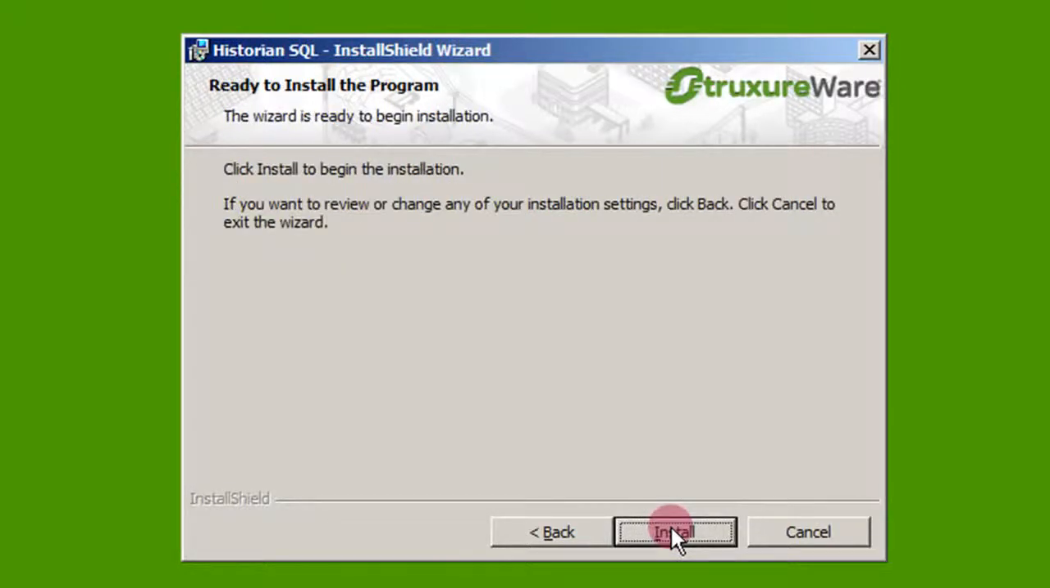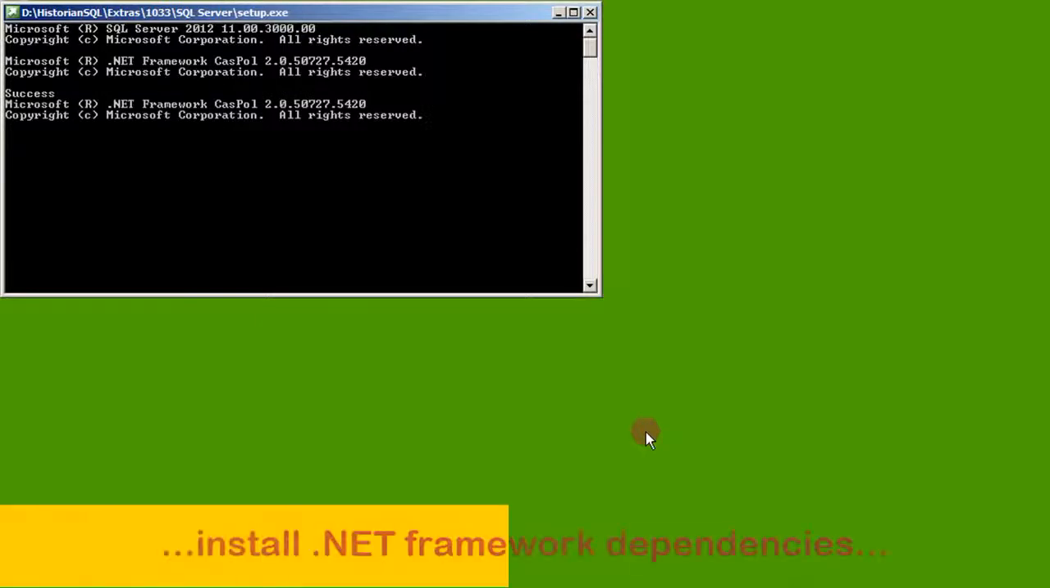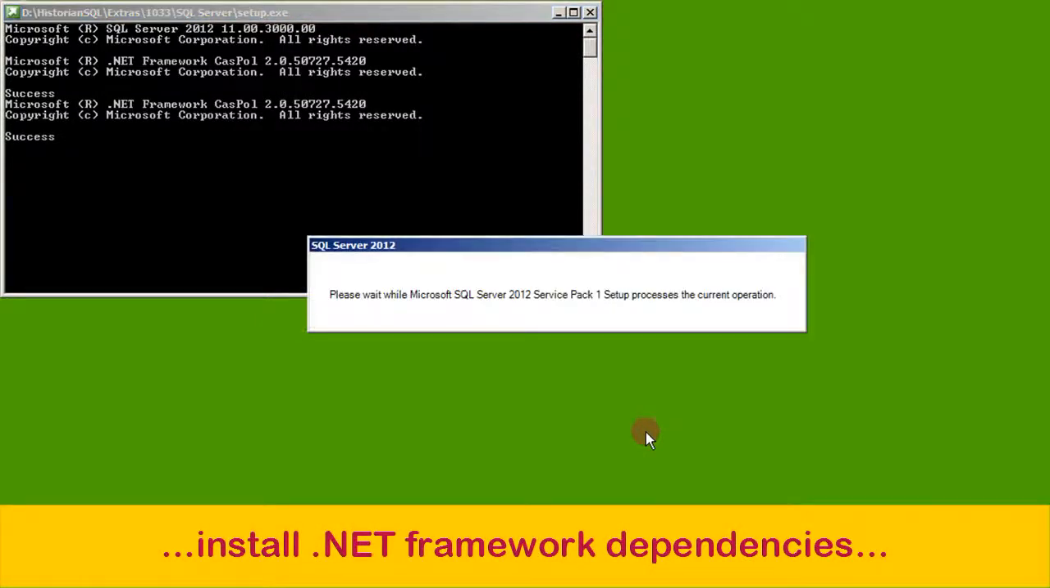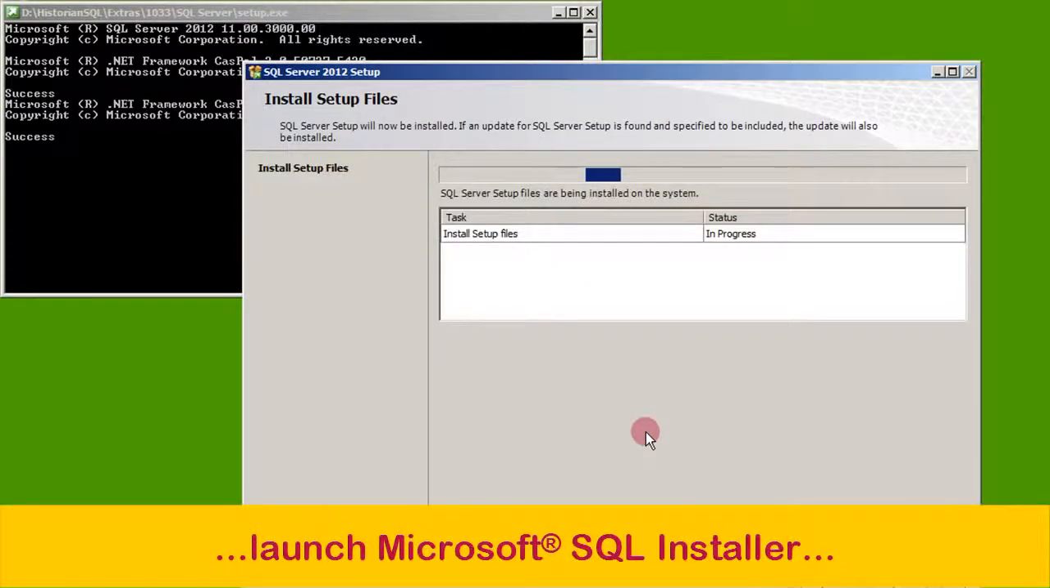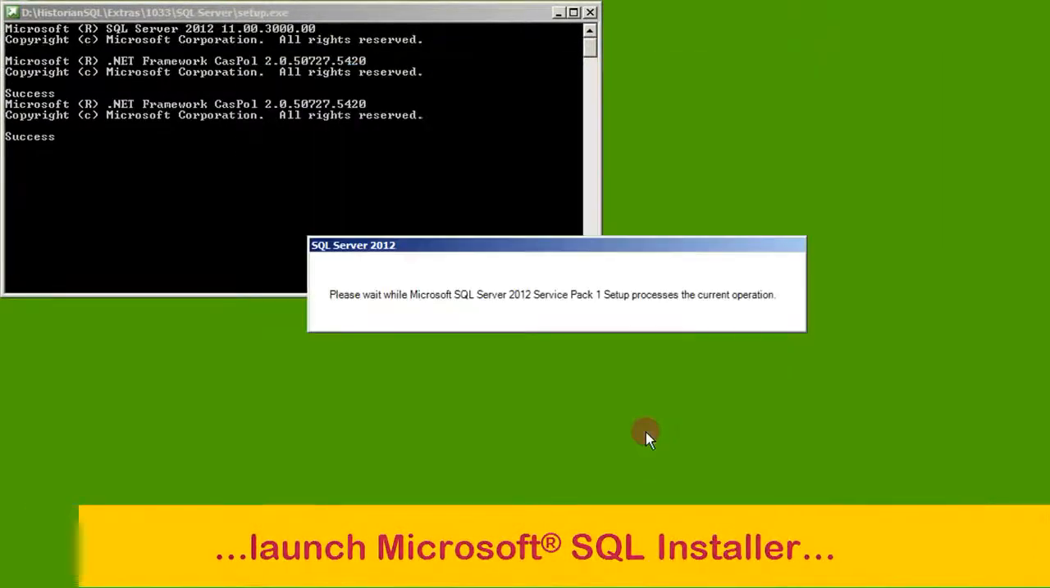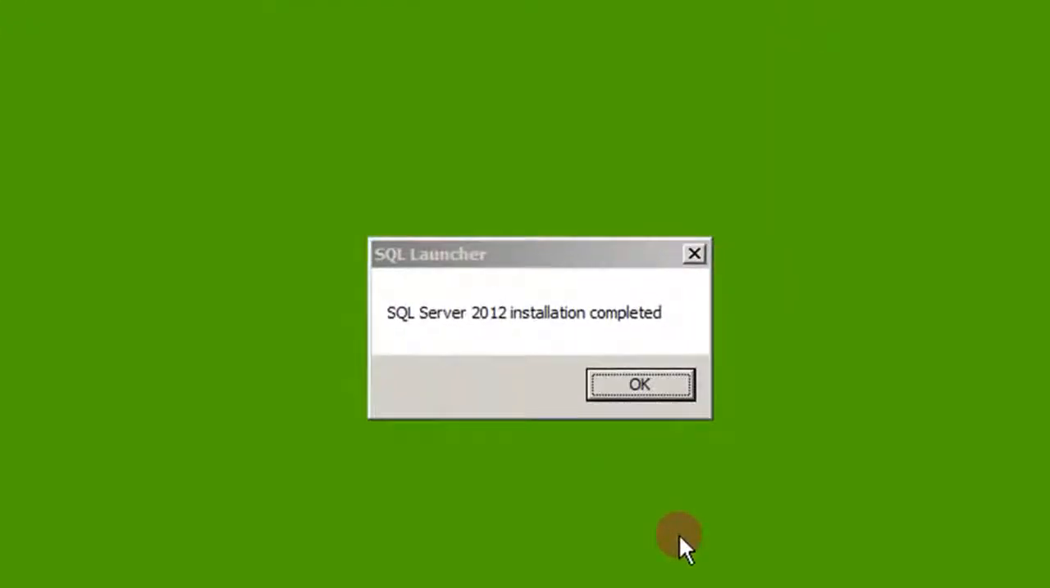The wizard is now ready to start the installation process. Click Install if you are happy with the previous settings you have made. Historian's SQL installer will install the required .NET framework dependencies for you automatically. Then it launches the Microsoft SQL installer itself with the configured settings. This process should take around 40 minutes. Once the installation is completed, click OK.